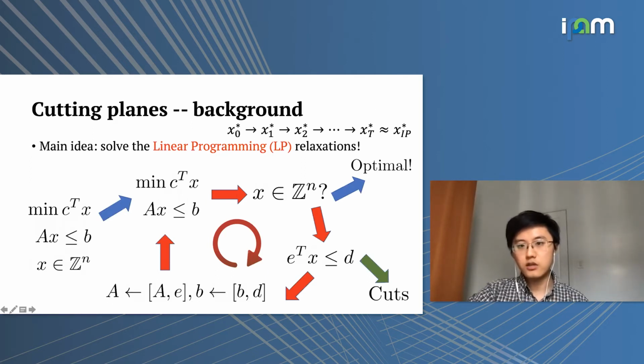So as you can see here, the algorithm generates a sequence of linear programming optimal solutions from X0 star all the way to XT star, where T is, for example, a fixed number of iterations. And we just hope that at the end of the day, XT star will be close to the optimal solution to the original IP problem.